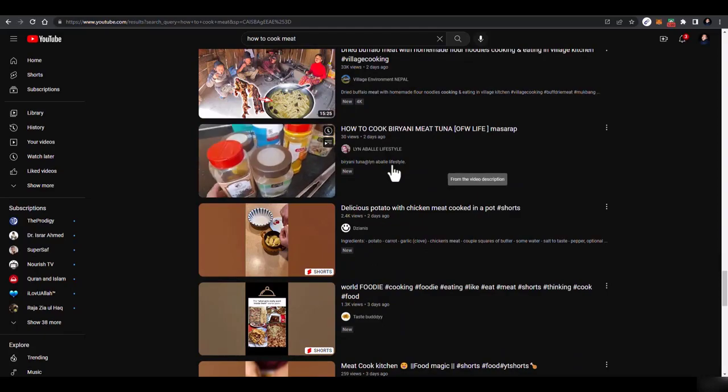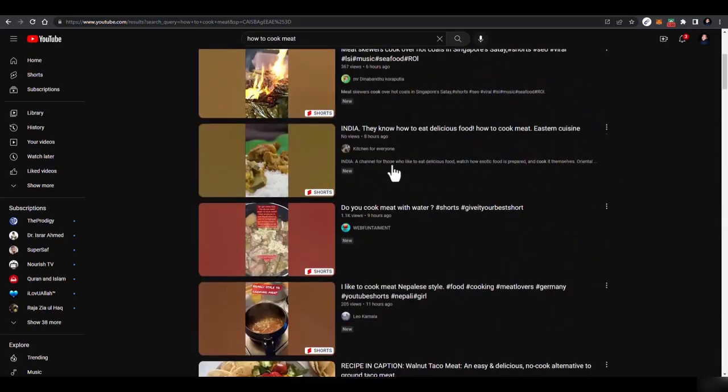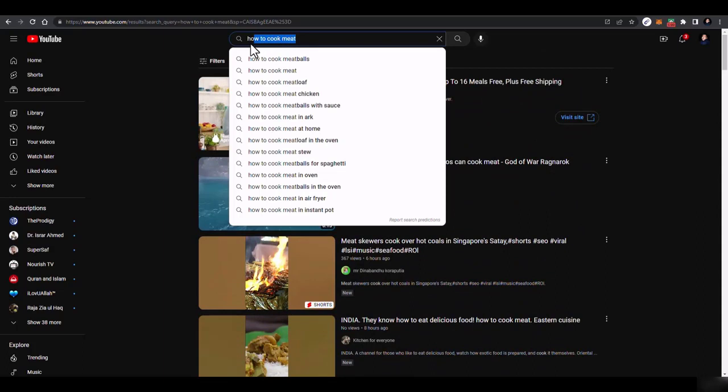Now this is just a generic thing. Anyone who is cooking meat is not able to pay you that much. But what you have to do is target lawyers, restaurants, and a lot of other things. For lawyers, let's say, what do you want to search? Now you may not know your market, like what a lawyer should be creating content about, and what a restaurant should be creating content about, or what any kind of market you want to target is going to create content about.